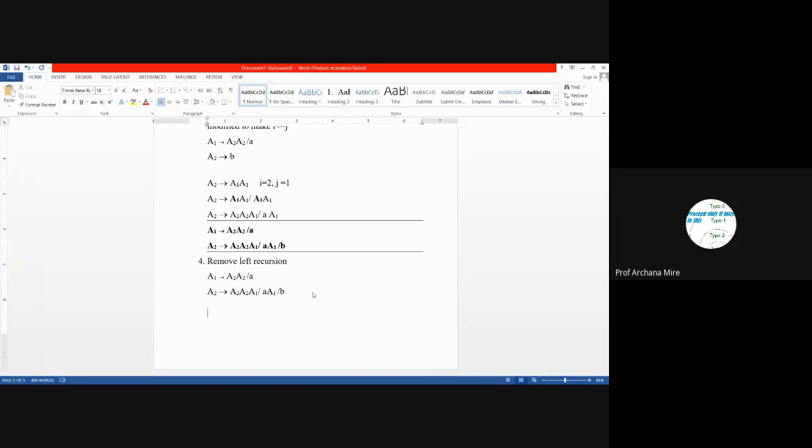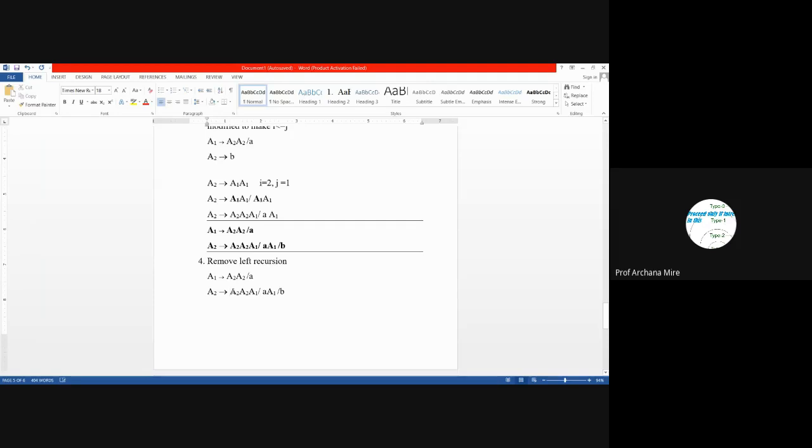And how to remove that left recursion? First we need to identify which part of this string is alpha and which part is beta. If we are able to identify alpha and beta, then it is very easy for us to remove this left recursion.